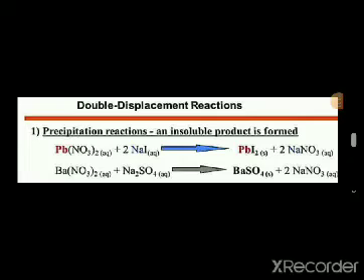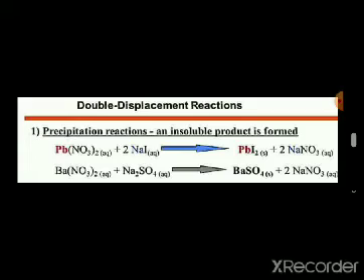Consider the following double displacement reaction. Lead nitrate plus sodium iodide gives lead iodide plus sodium nitrate. Now here we have two compounds on the reactant side and two compounds on the product side. And we also find that there is an exchange of ions between the reactants. Therefore, it is a double displacement reaction. It is also a precipitation reaction because an insoluble substance is formed.